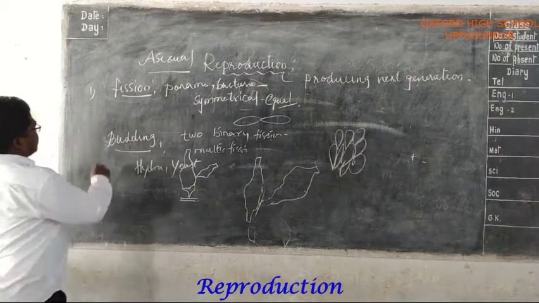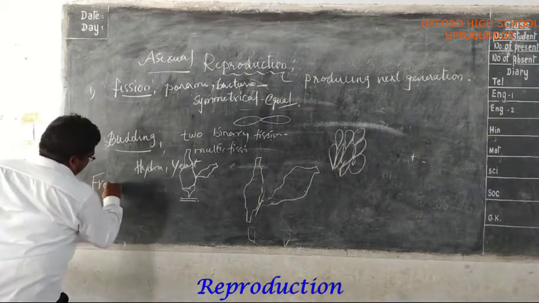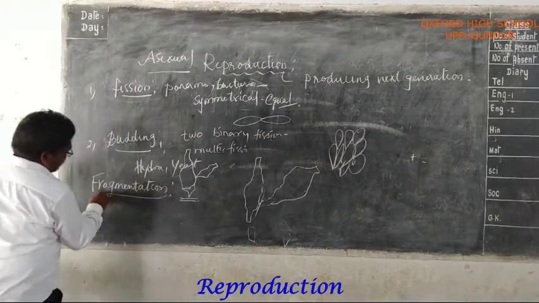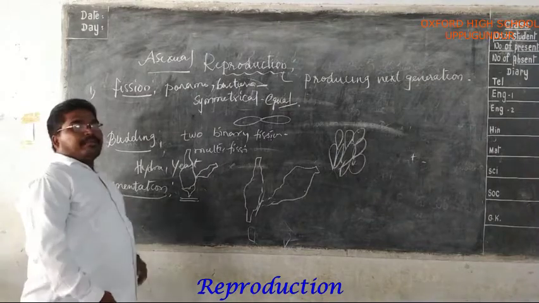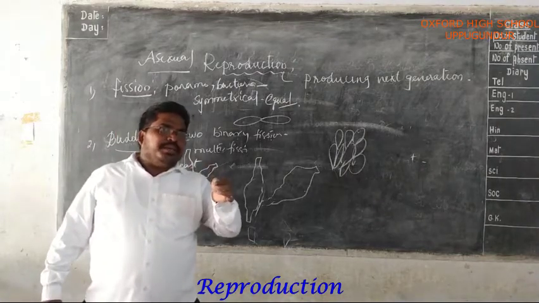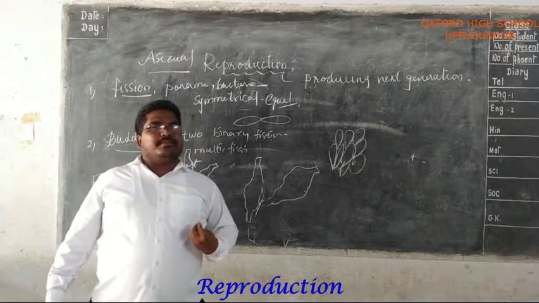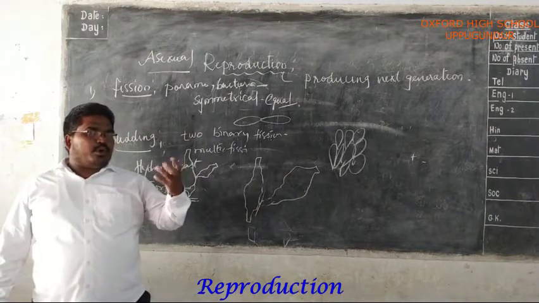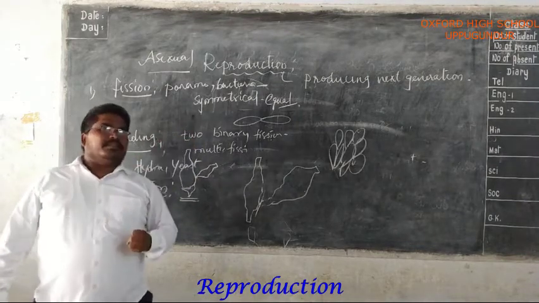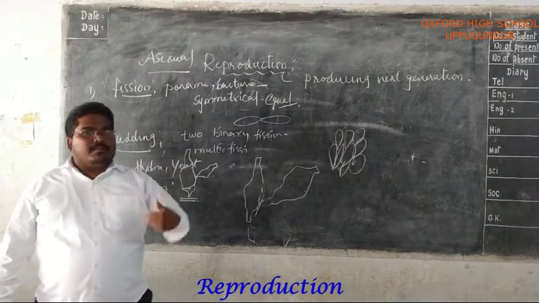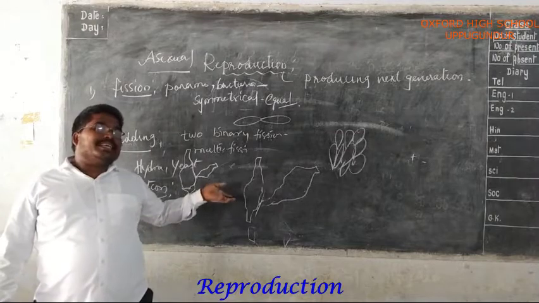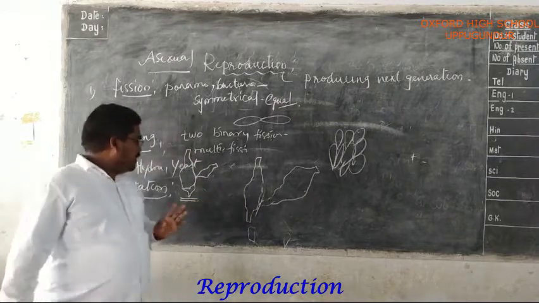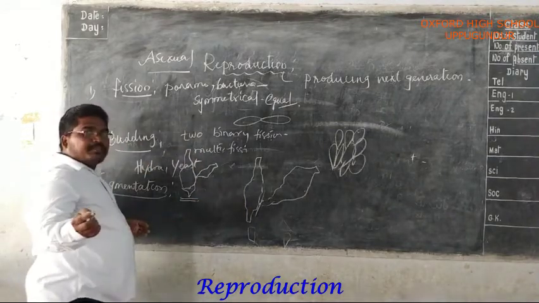Next, the third one is fragmentation. In fragmentation, some organisms can grow from any piece of the parent organism. Do you understand? The fragment can be from any part of the body. This is often the mode of reproduction that we can see in algae, fungi, and some land plants. Fragments means small pieces.